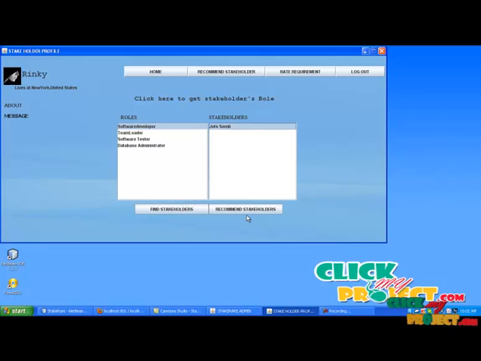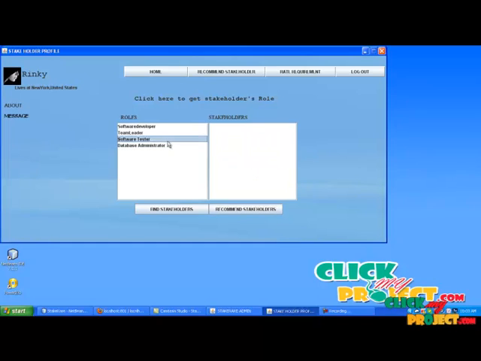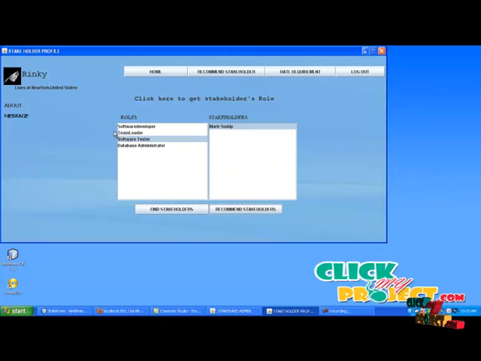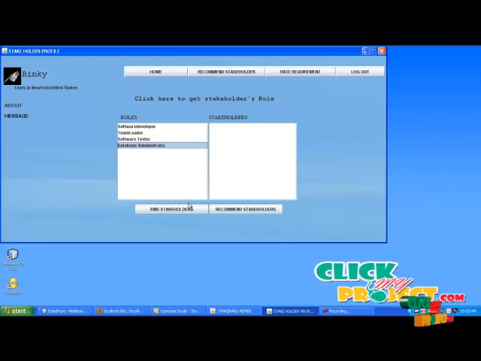Recommend stakeholders in that role. After recommending all the stakeholders, click the logout button.